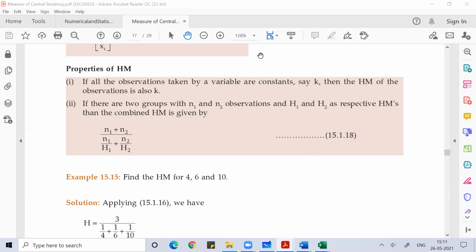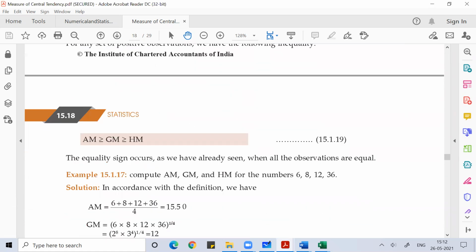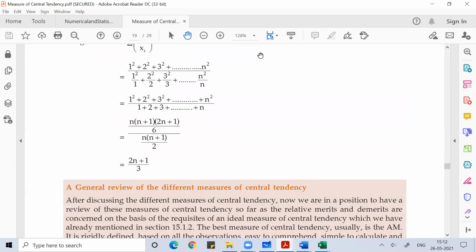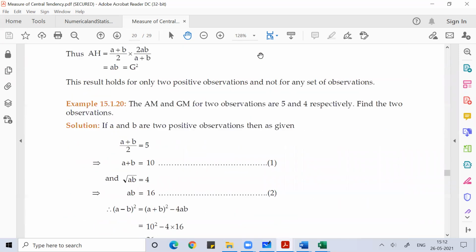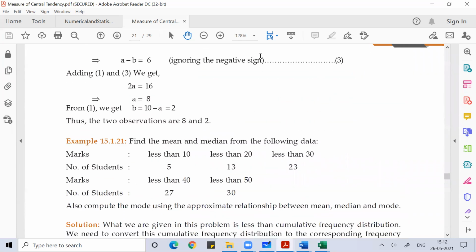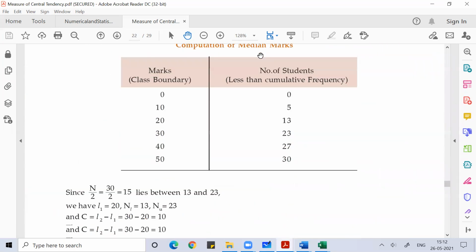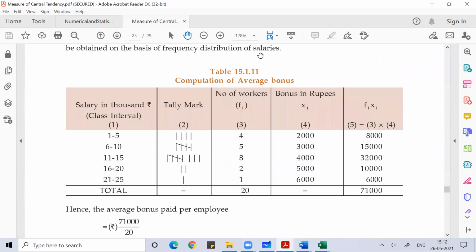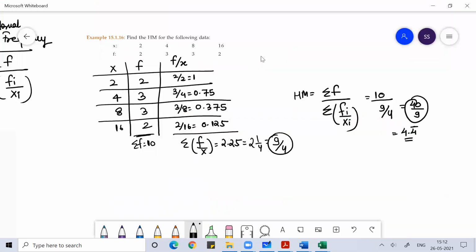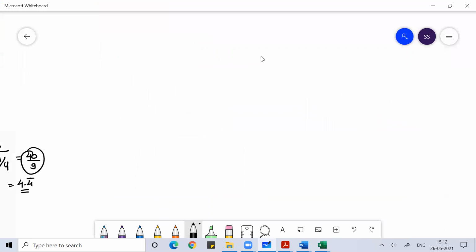Remember this. Imagine you have two sets of data.